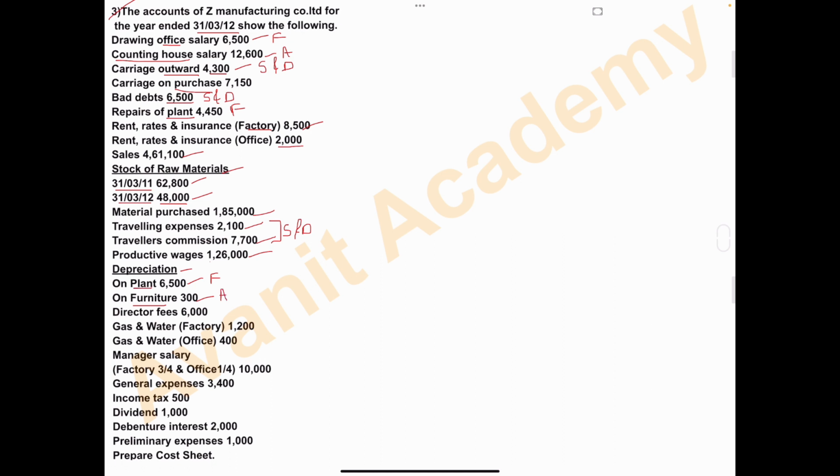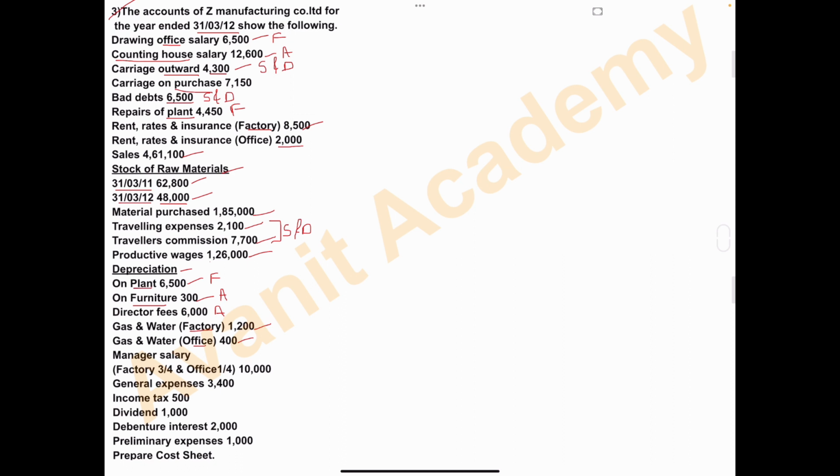Okay, depreciation on plant we will take under factory overhead and on furniture under the head administrative overhead. Director fees, administrative overhead. Gas and water for factory 1,200. Clearly they have mentioned factory, so we'll take it under the head factory overhead. And the same item, gas and water for office, we will take under the head administrative overhead.